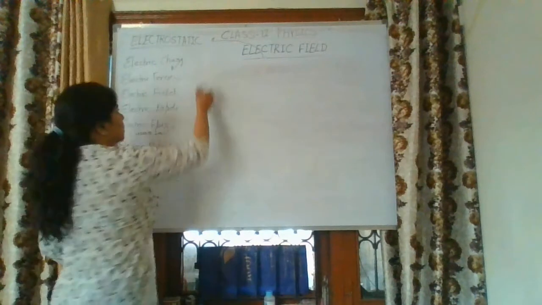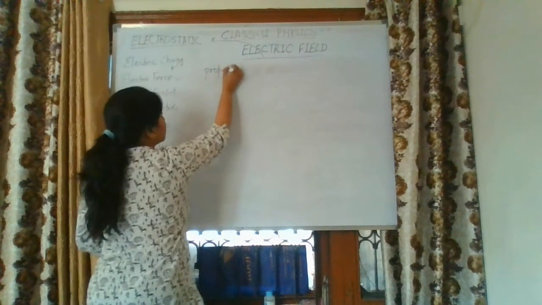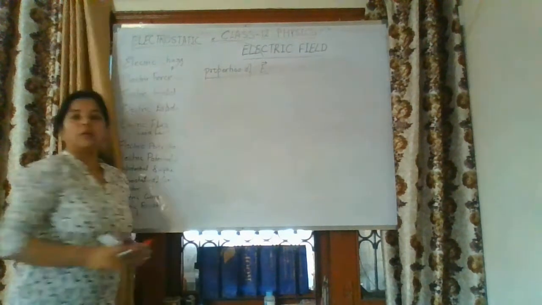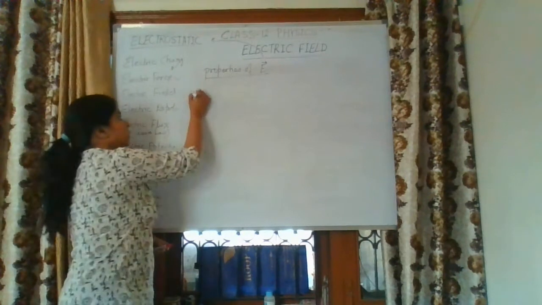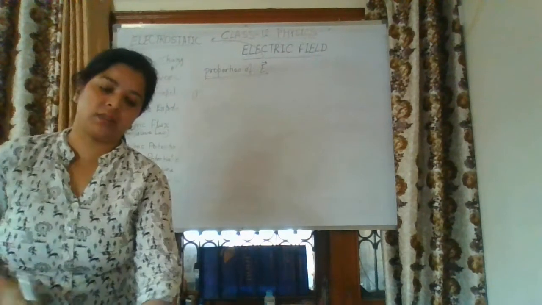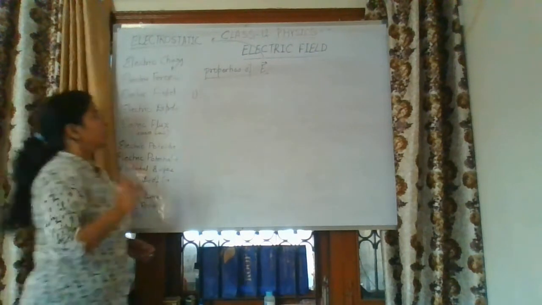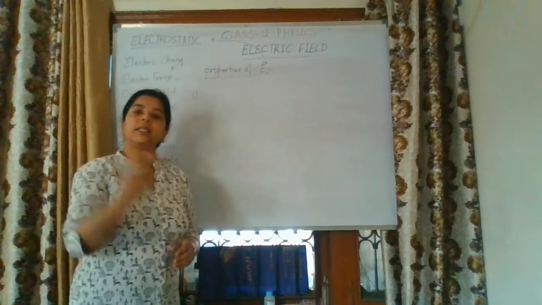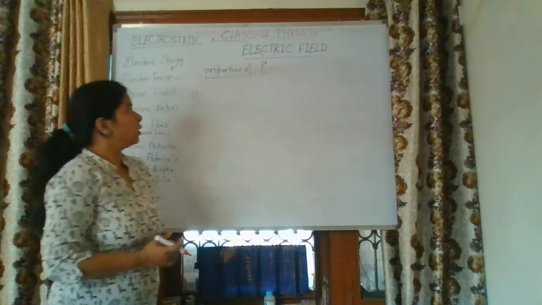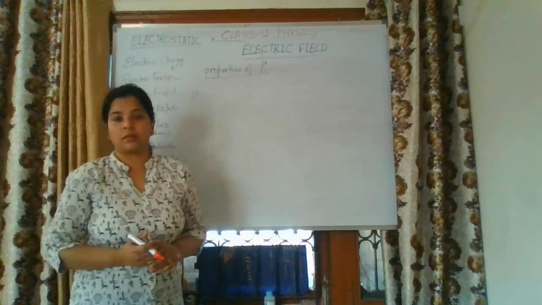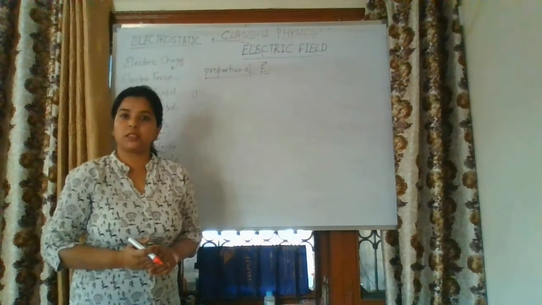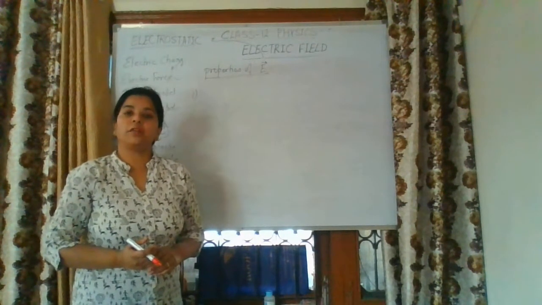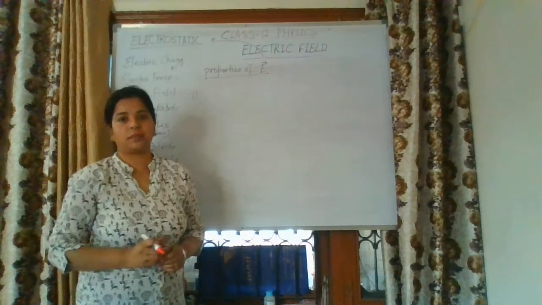Okay. Next is the properties of electric field. First property: the electric field is a vector quantity. It has direction and is in the direction of force. So an electron always moves opposite to the direction of the electric field, and a proton or positive charge particle always moves in the direction of the field. Remember this point.